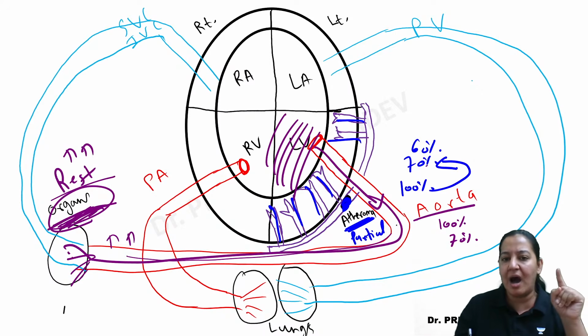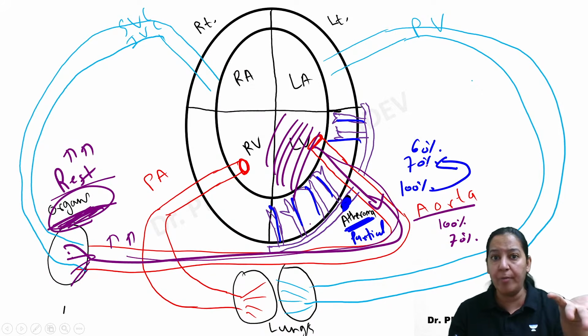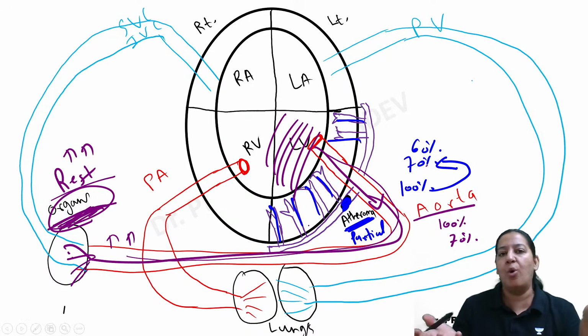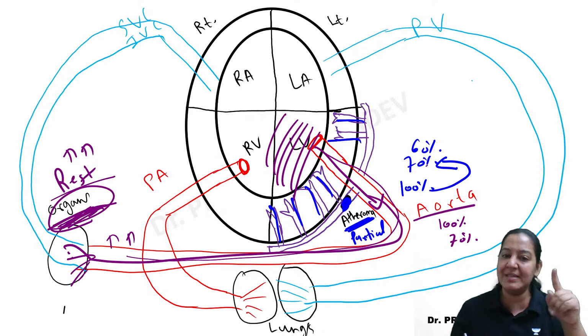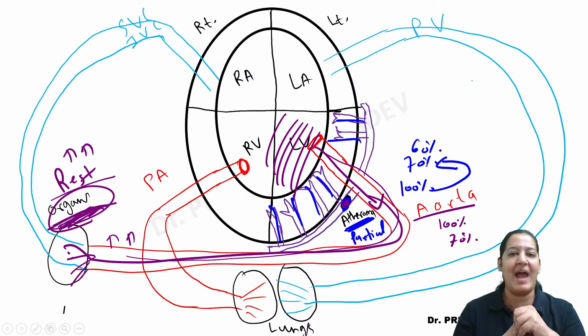So aorta will ask the heart, can you give me more blood? The organs are demanding more blood. You contract more vigorously, I want more blood. Organs are demanding that. Heart says no. You are not increasing the blood supply. You are giving me the same blood supply. That is only 70% of the total. So I can give you the same blood supply. I cannot give you more.